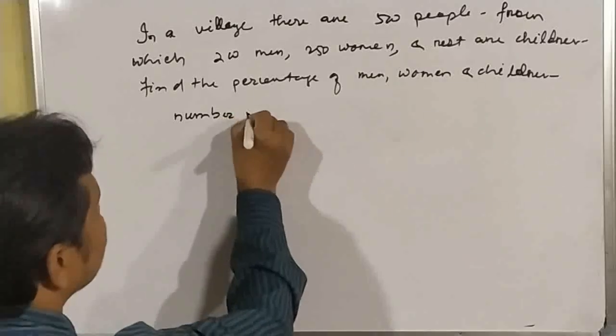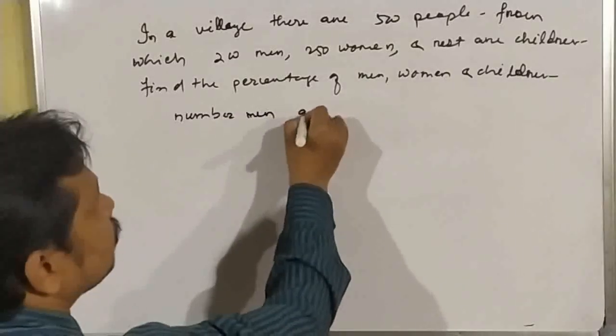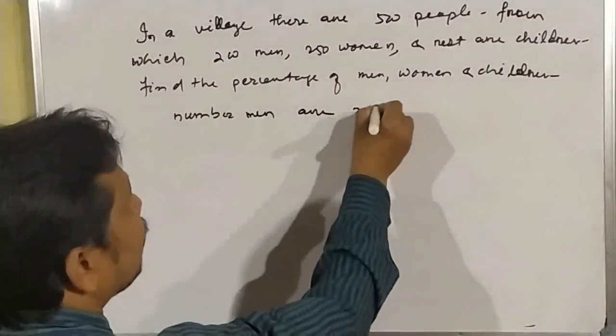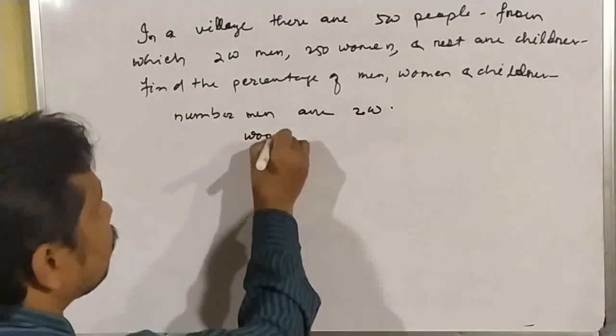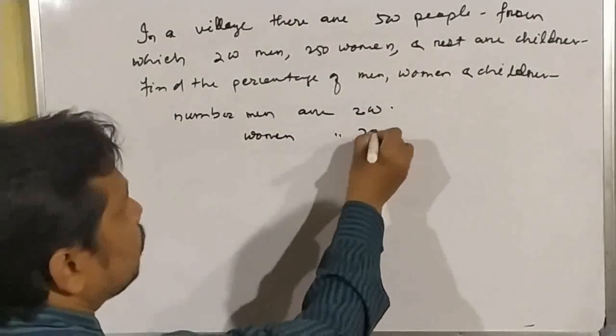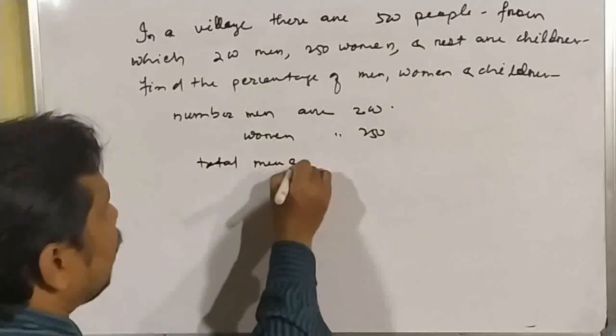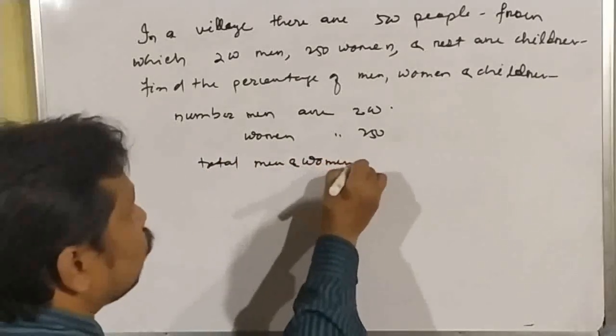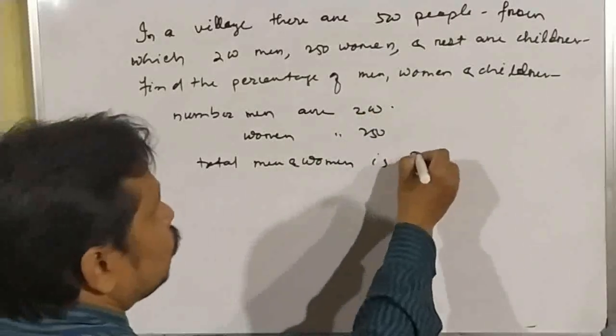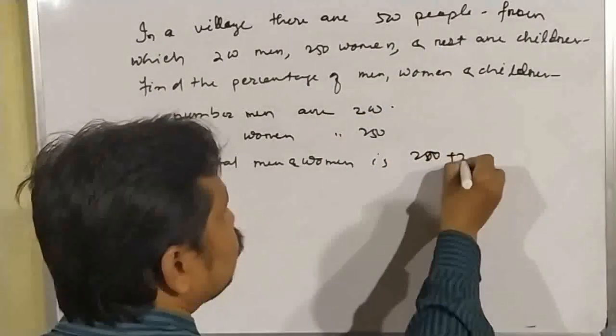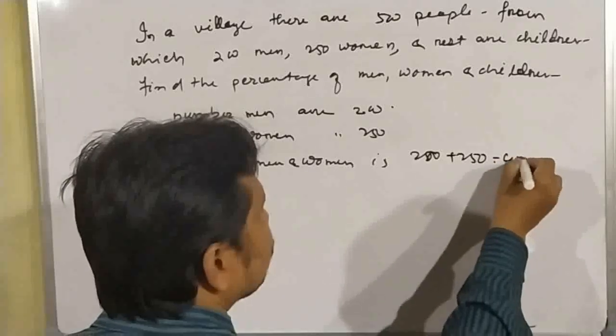Number of men are 200 and women are 250. Total men and women is 200 plus 250 is equal to 450.